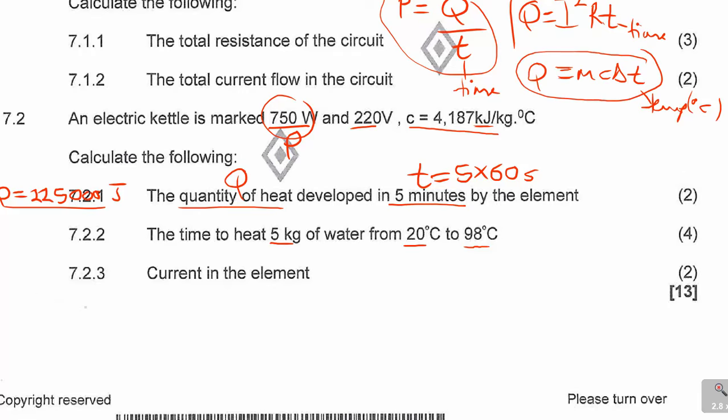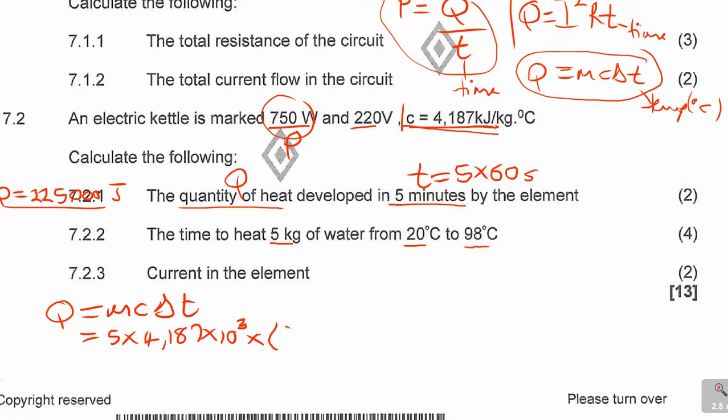So what we are saying, our Q here is equal to MC change in T. So it will be the mass of water, 5, times the C. They gave us that C as 4,187, but look at the units. It's kilojoules, but we're working with joules, so you say times 10 to the power of 3, or times 1000, times change in T, you say 98 minus 20.